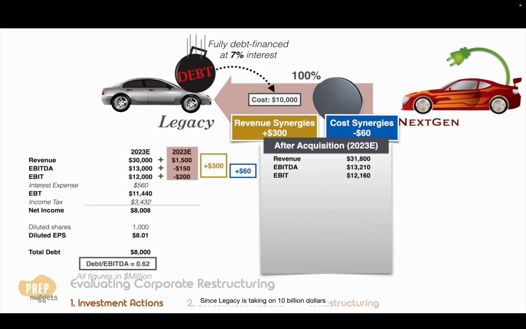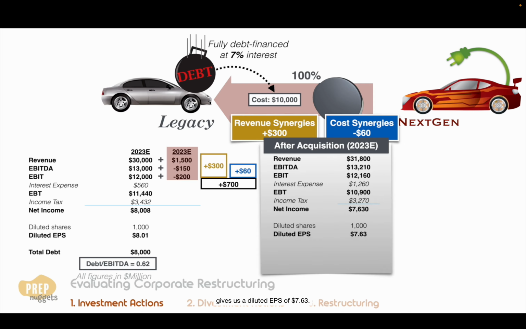Since Legacy is taking on $10 billion of additional debt, the additional interest at 7% is $700 million. The total interest expense is therefore $1.26 billion. Less off taxes at 30%, we get a net income of $7.63 billion, which gives us a diluted EPS of $7.63. And since total debt has increased to $18 billion, the debt-to-EBITDA ratio is expected to increase to 1.4.